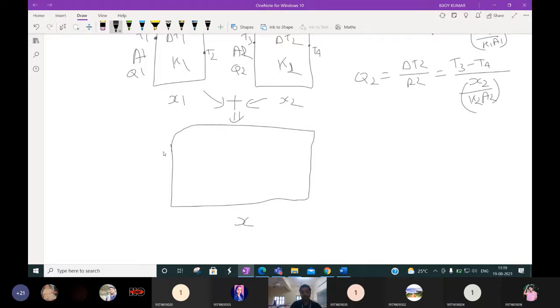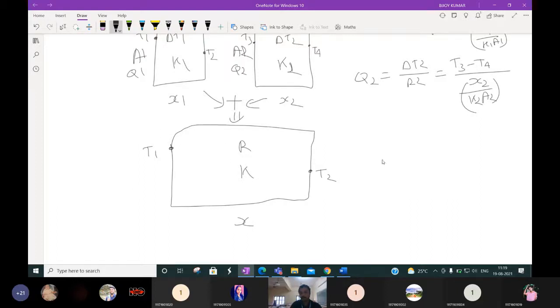Suppose the temperatures are T1 and T2. Suppose K means the effective or overall thermal conductivity of this wall, and R is the overall resistance of this wall.